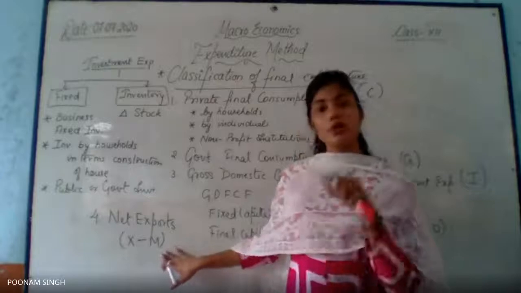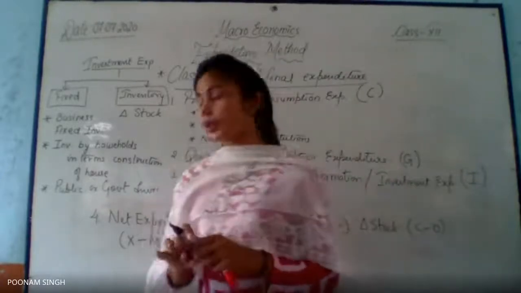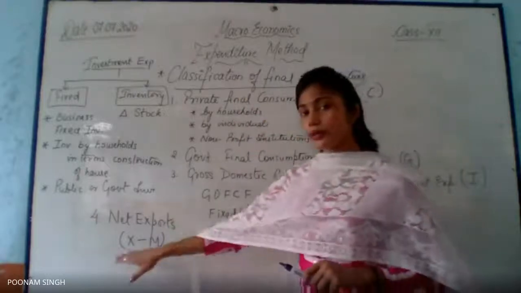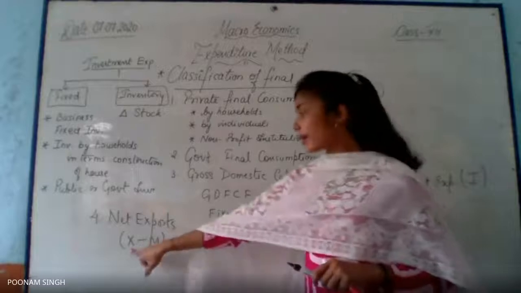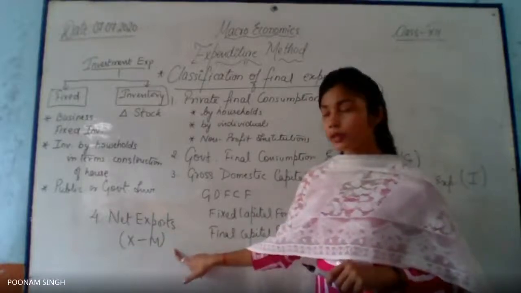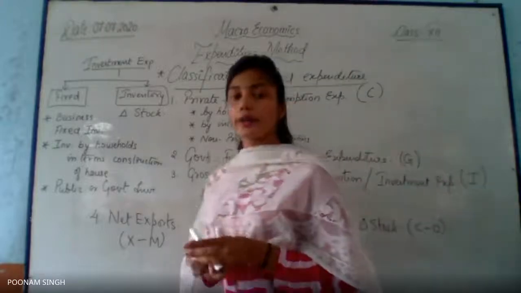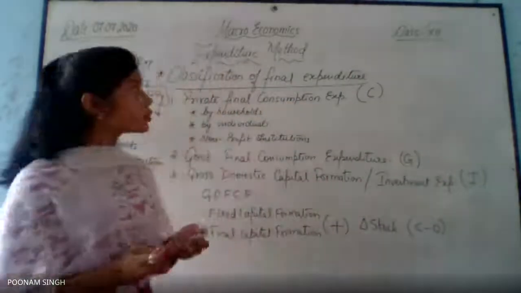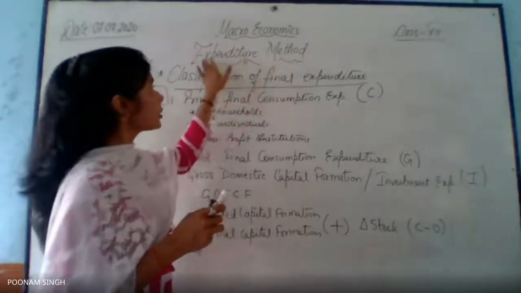And it is the expenditure on the goods which are being produced abroad, not in your own country. So this is import and this is export. So what you have to do for getting this net exports, X minus M, right? So these are the 4 points which are required for calculating or for measuring, for estimating expenditure, national income through